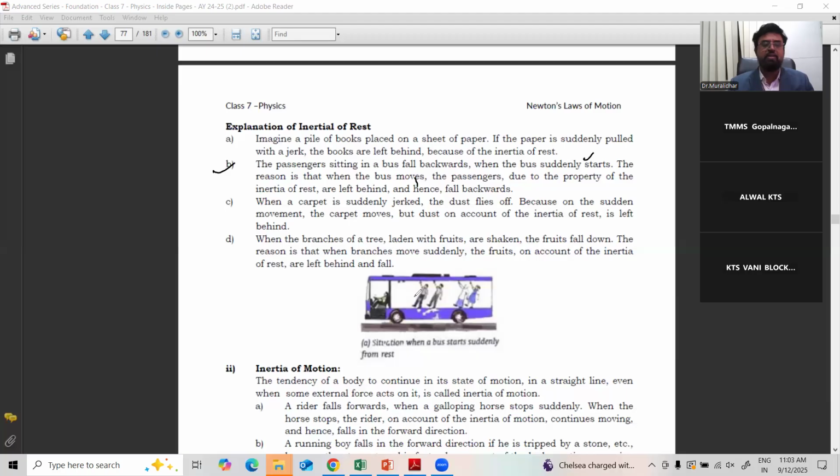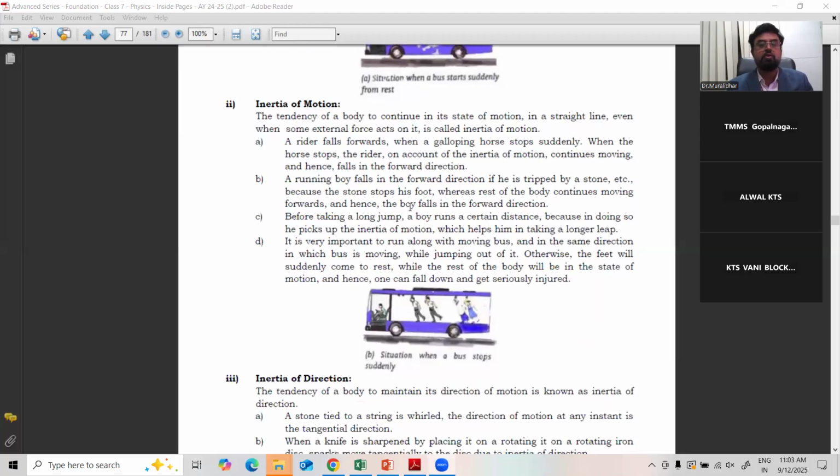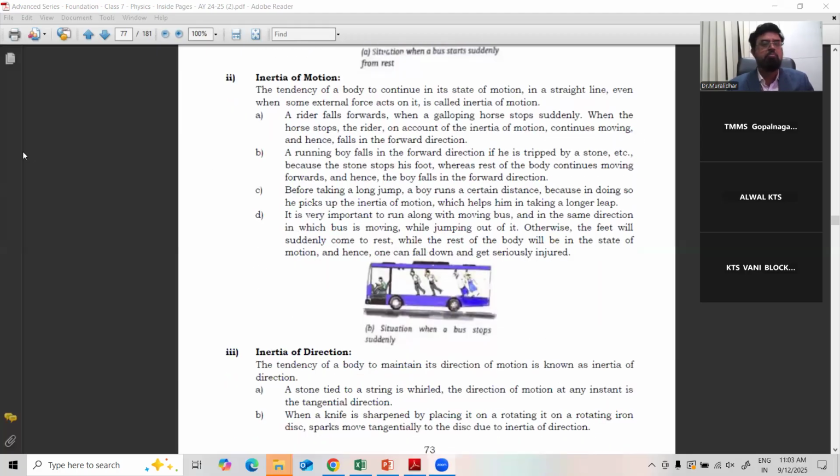Clearly understood. Okay. That is one type of inertia. Next, we move to the second type, inertia of motion. Same bus example: the bus is moving with great speed and suddenly stops, suddenly the brakes are applied. So what happens? When the brakes are suddenly applied, we feel a jerk and fall forward.